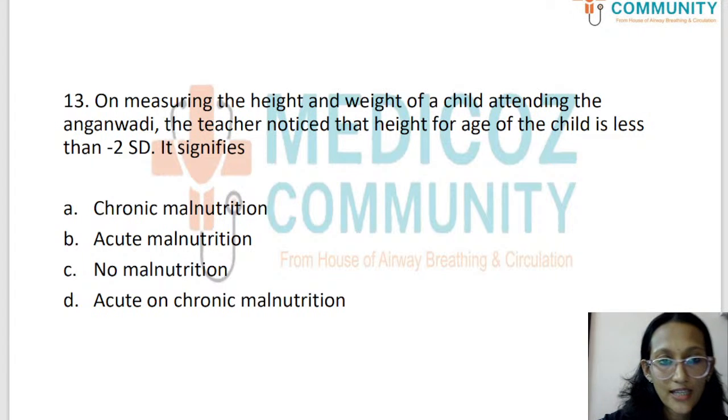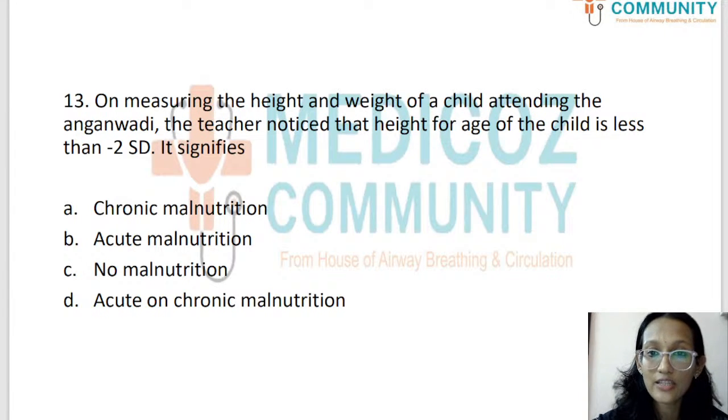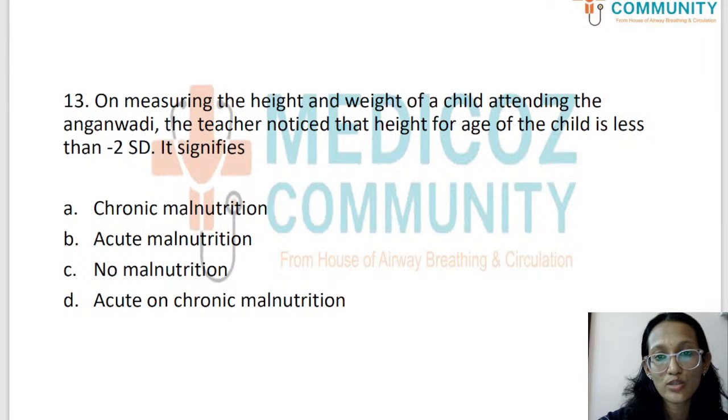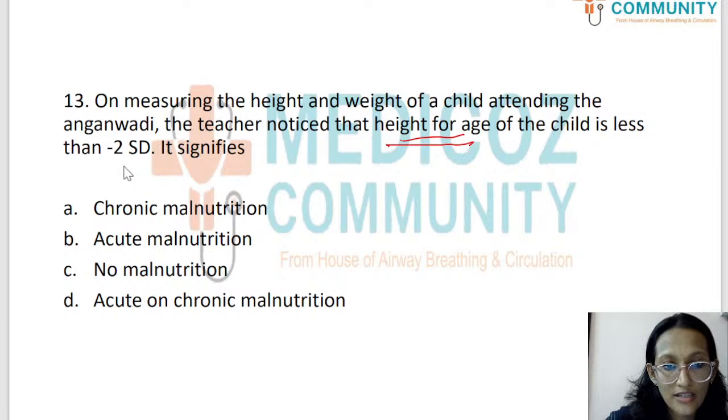Okay, the 13th question. On measuring the height and weight of a child attending the Anganwadi, the teacher noticed that the height for age of the child is less than -2 standard deviation. Okay, so here we have height for age of the child less than -2 standard deviation. So what does this signify is what we want to know.